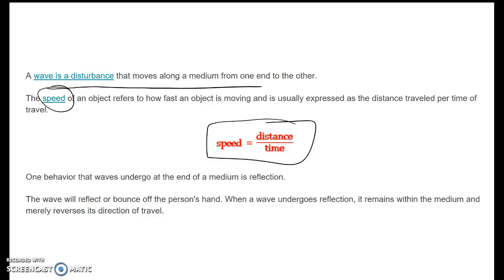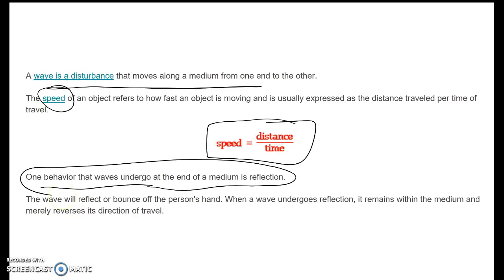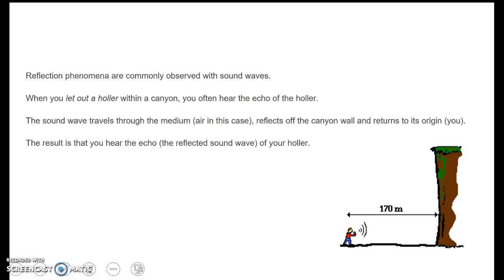Now, one behavior that waves undergo at the end of a medium is something called reflection. So the wave will bounce off and bounce back. Now, we haven't talked about reflection, and we'll get into boundary behavior soon enough. But when it undergoes reflection, it remains within the medium and merely reverses its direction of travel. Okay, so distance then will have to be looked at a little differently. Reflection is commonly seen with sound waves with echoes.